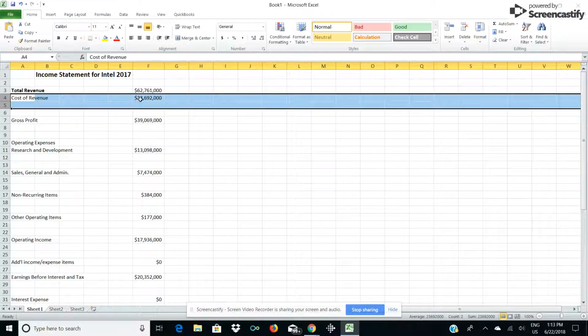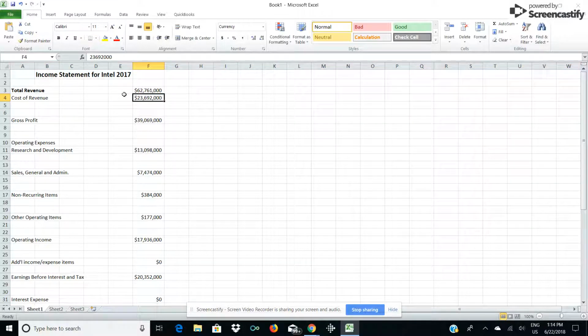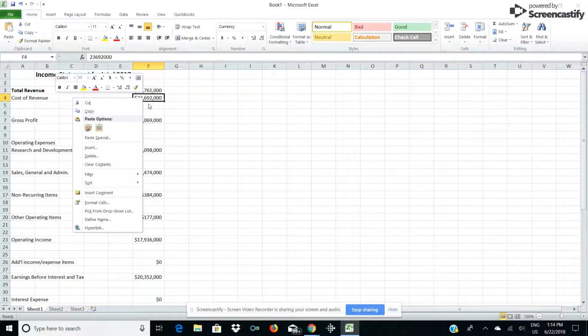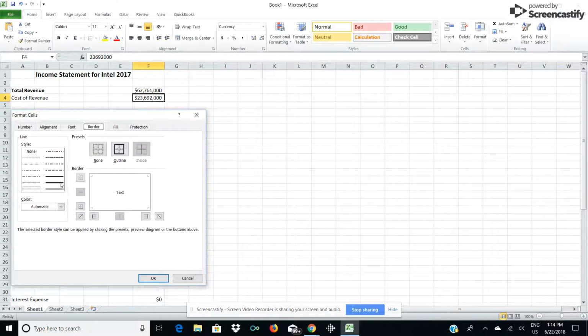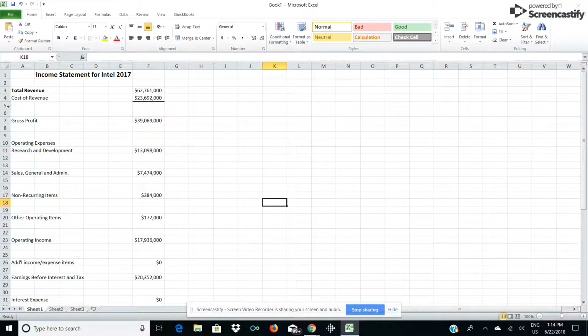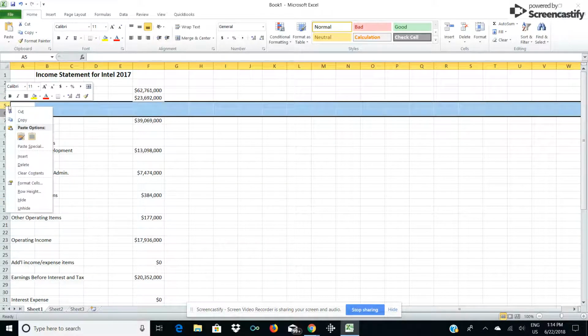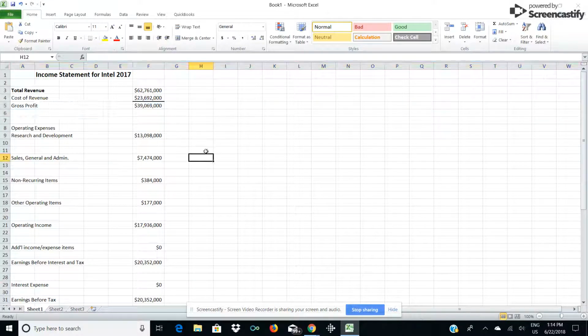And if I subtract my cost of revenue, cost of goods sold from my total revenue, I will come up with a gross profit. So let's do a format here and do a line so I can indicate my math that I did, a subtraction process, and pull that under.